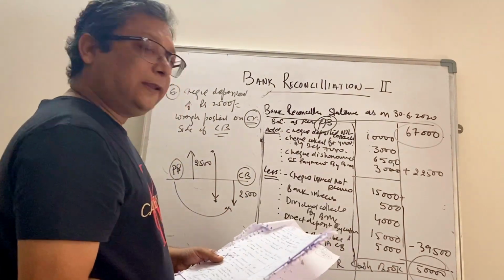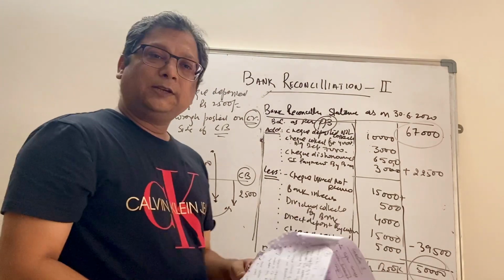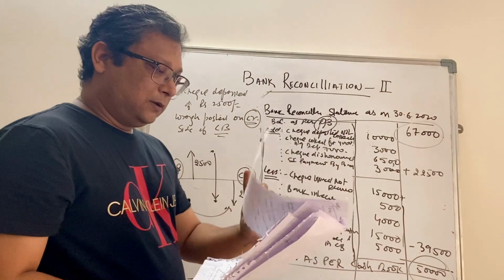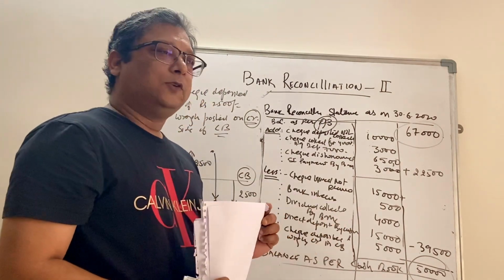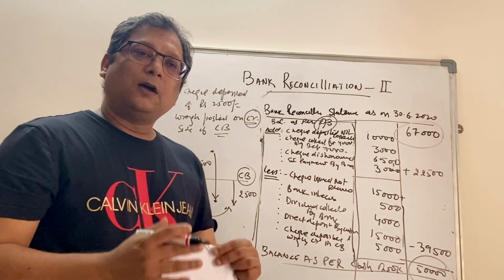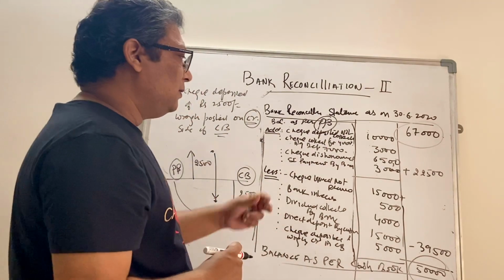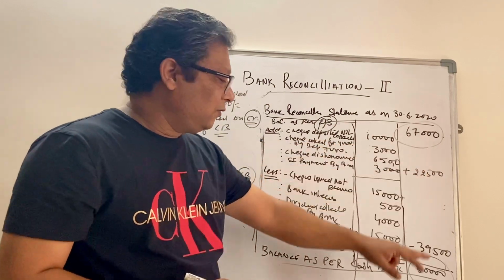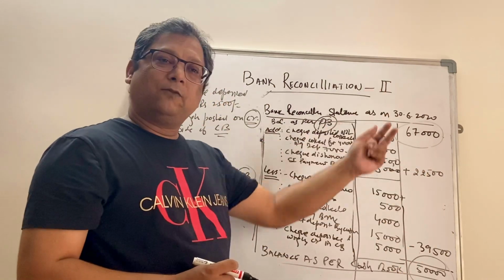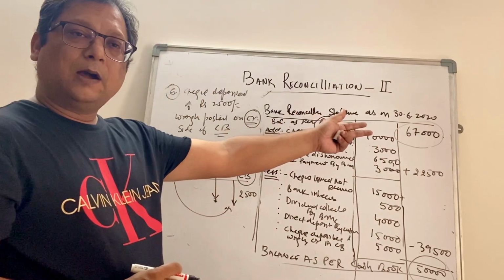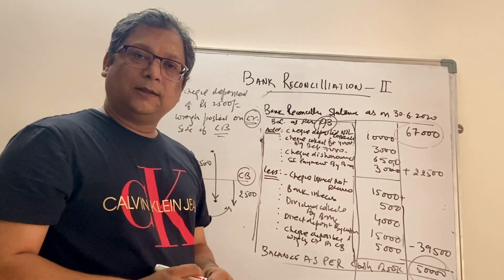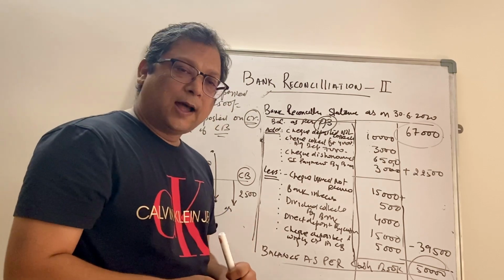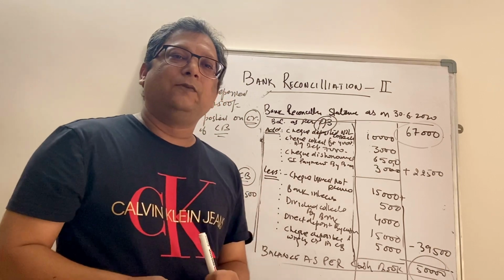So that is all from today. I would request each one of you to solve at least 5 to 6 questions at your end from your syllabus books. You can solve the same question twice. Once you take the balance whatever is given in the question, and another time you can start from the answer and move backward to reach the amount given, right, as we have done for this example.